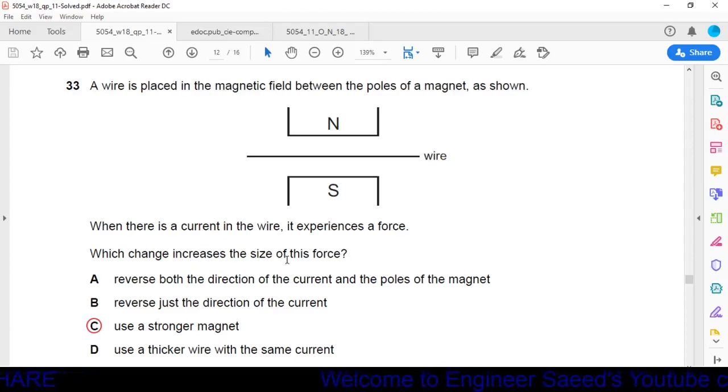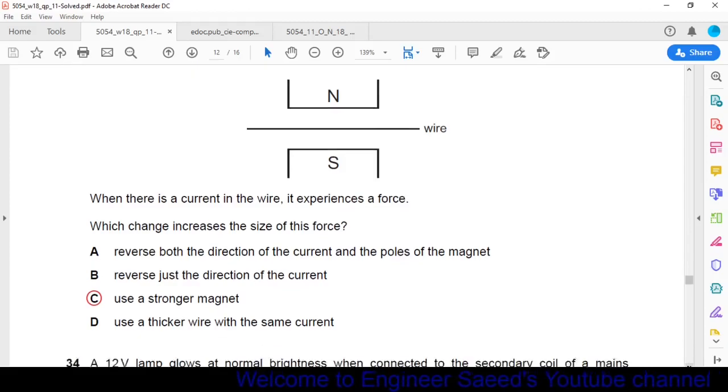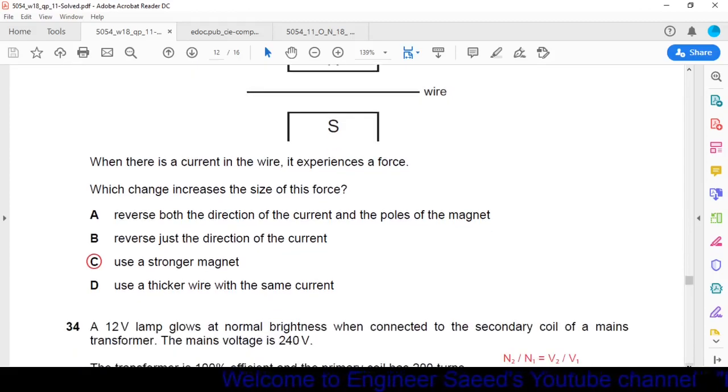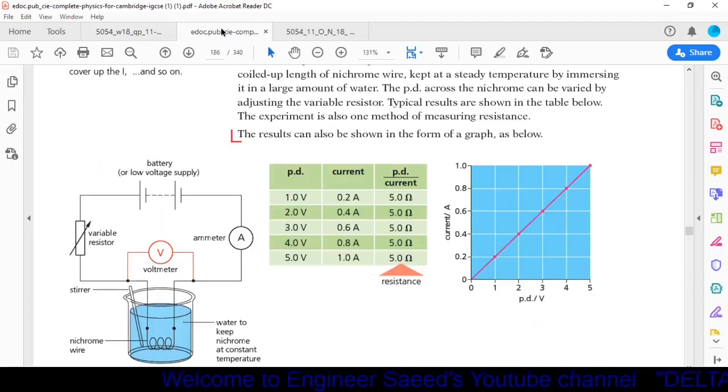Okay, first we read the options. Option A, reverse both the direction of the current and the poles of the magnet. Option B, reverse just the direction of the current. Option C, use a stronger magnet. Option D, use a thicker wire with the same current. Okay, first we check this one.